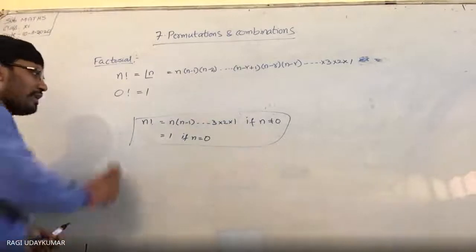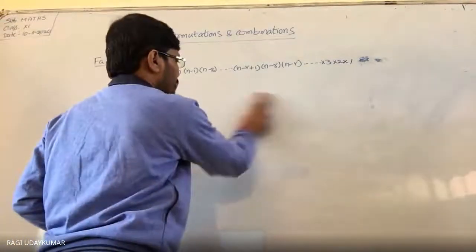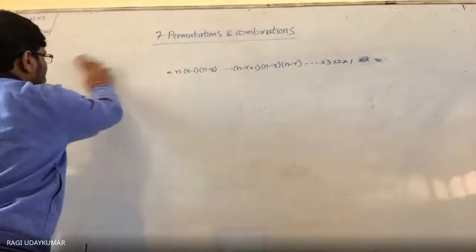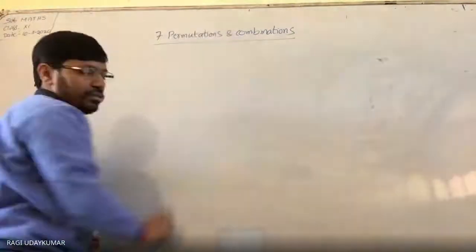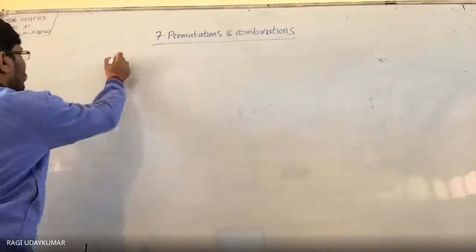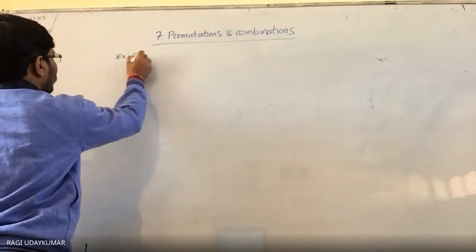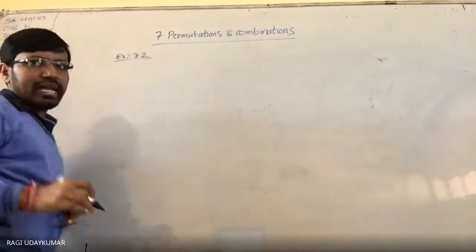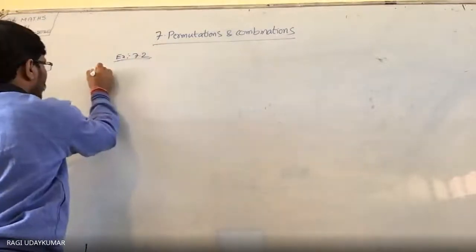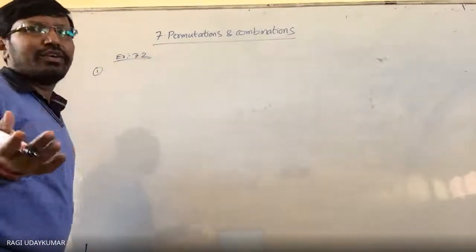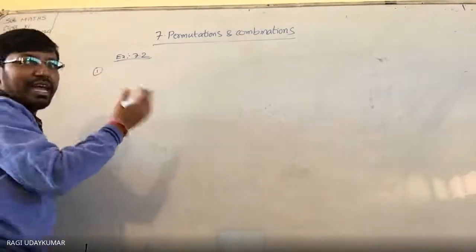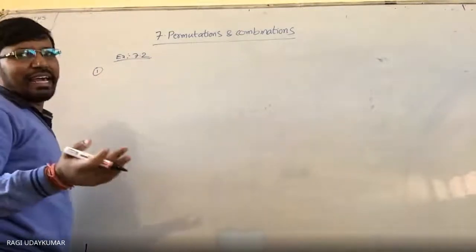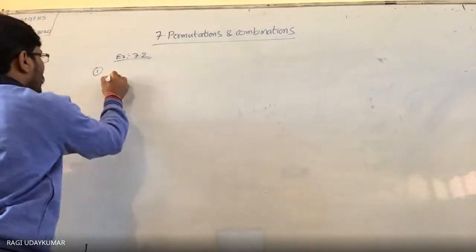I think you understood factorial, and with the help of the factorial, very interesting problems will be there. Now let us see here, exercise 7.2. In exercise 7.2 the first question is asking you to evaluate 8 factorial. I think you can do it. First 8 into 7 into, multiply. So I think it is not that much necessary.